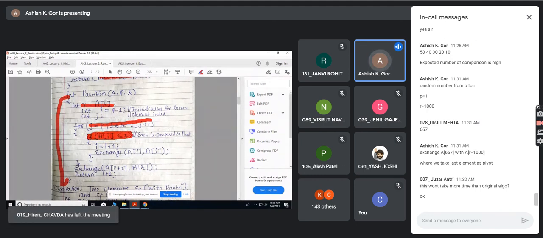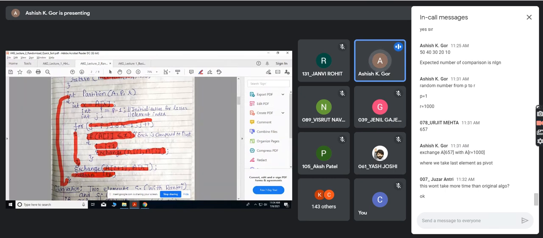And if you find A of j is less than or equal to x, you increment i and exchange A of i and A of j. After the for loop, you have to exchange A of i plus 1 with A of r, and i plus 1 is the proper position of the pivot. And remember, you can implement this partition in your own ways. Somebody can take a pointer at the first and last and increment and decrement, and then also they can find the index. i plus 1 is nothing but the index of the pivot.